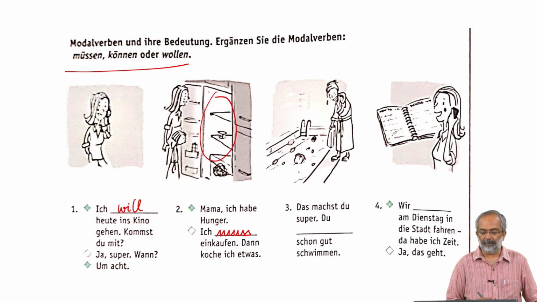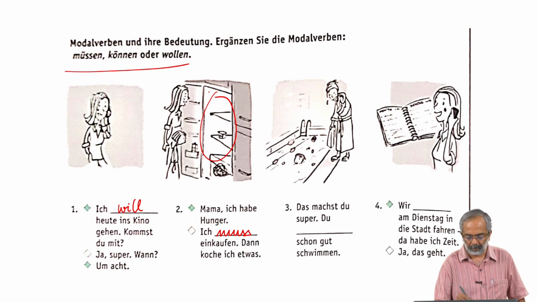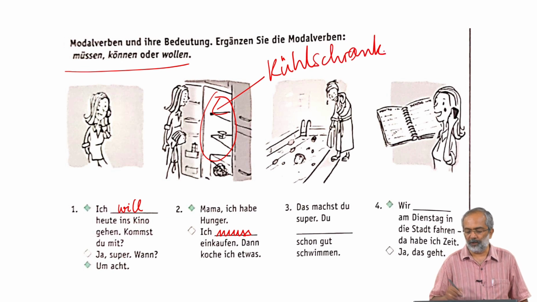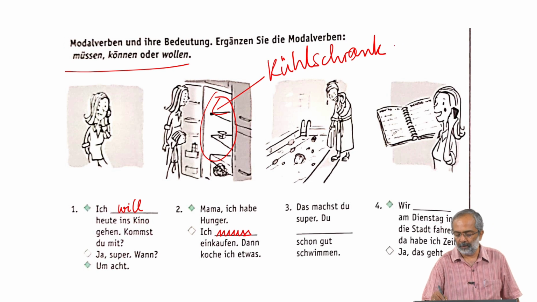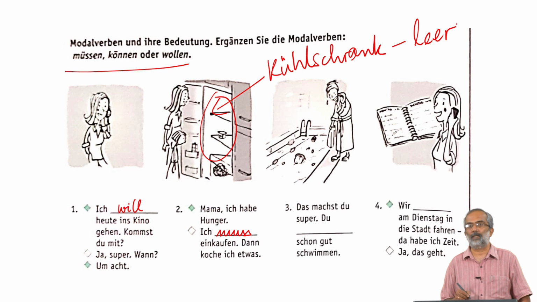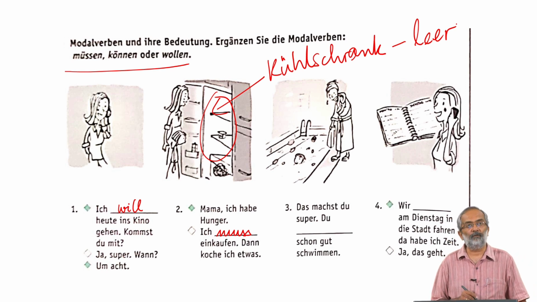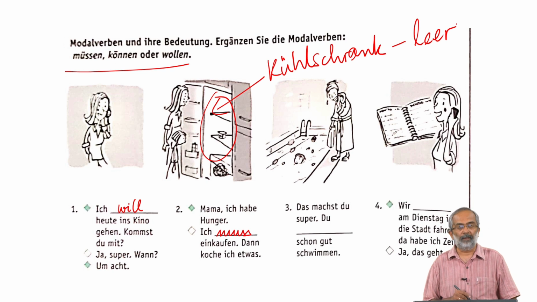Der Kühlschrank ist leer. The refrigerator is empty. Also ich muss einkaufen, dann koche ich etwas.